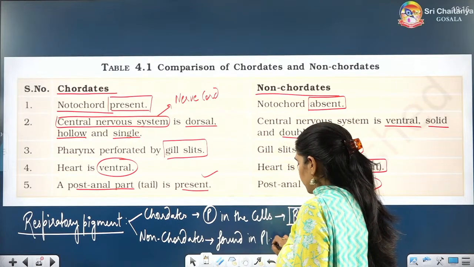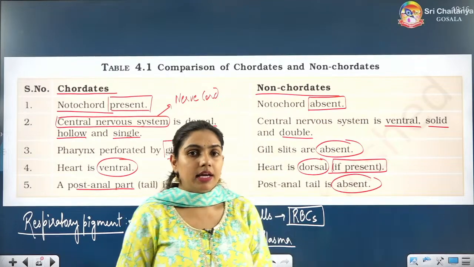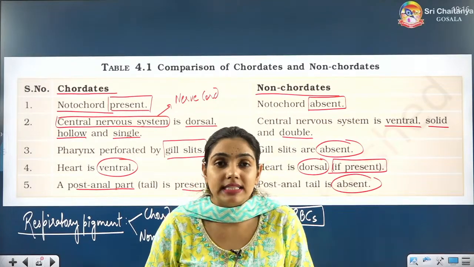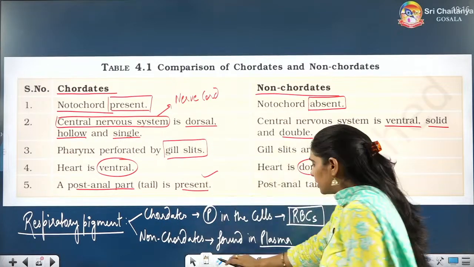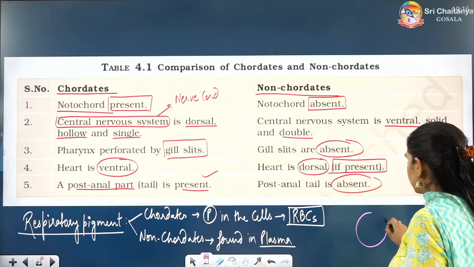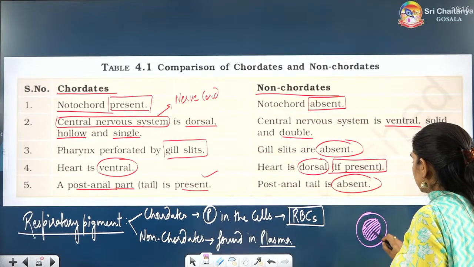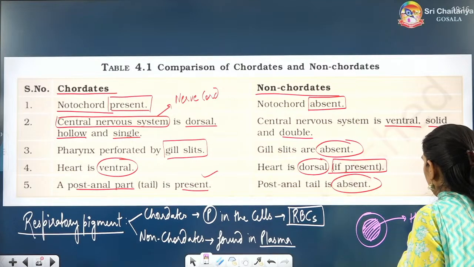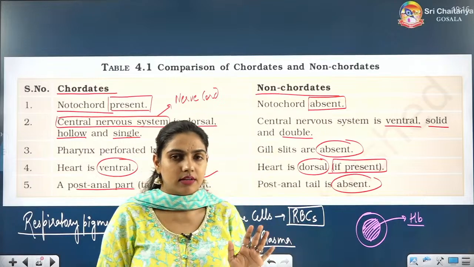Our respiratory pigment hemoglobin is present inside the RBC. This is RBC, and inside the RBC hemoglobin is present. Our RBCs are enucleated. We don't have a nucleus in our RBCs.